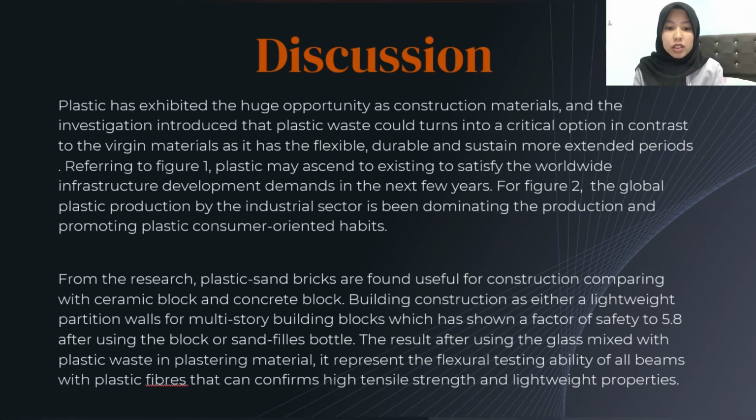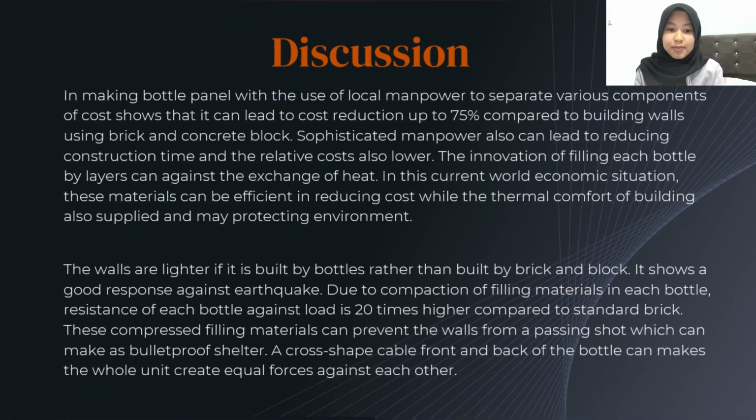The building construction has shown a factor of safety of 5.8 after using the block of sand-filled bottles. And the result after using glass mixed with plastic waste in plaster material represents the flexural testing ability of all beams with plastic fibers, which can confirm high tensile strength and lightweight properties. Making bottle panels with the use of local manpower to separate various components of cost shows that it can lead to cost reductions of up to 75% compared to building walls using brick and concrete block.